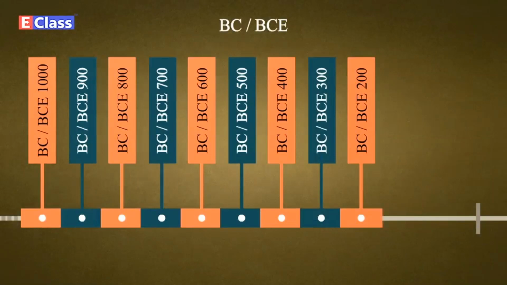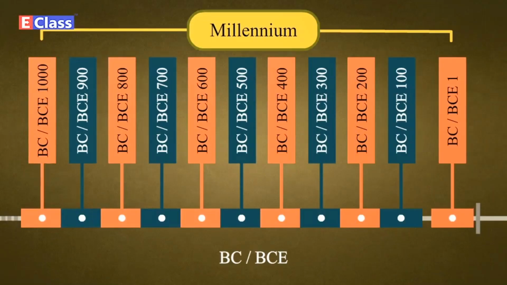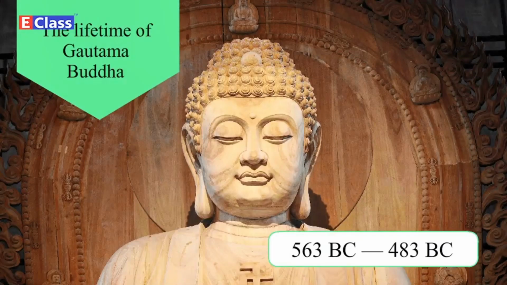Let us look at some examples of this method of indicating time before the Common Era or Christian Era. The lifetime of Vardhaman Mahavir is written as 599 BC to 527 BC. The lifetime of Gautam Buddha is written as 563 BC to 483 BC.